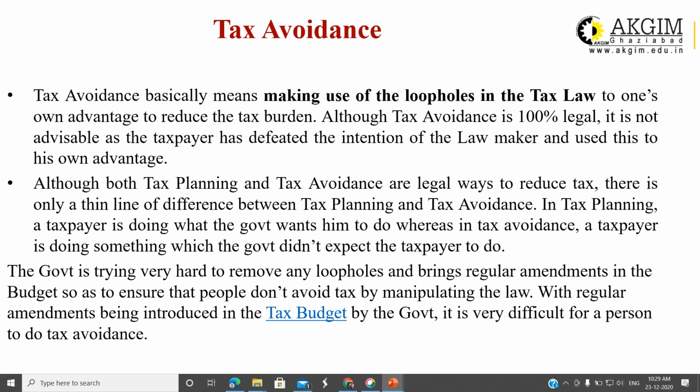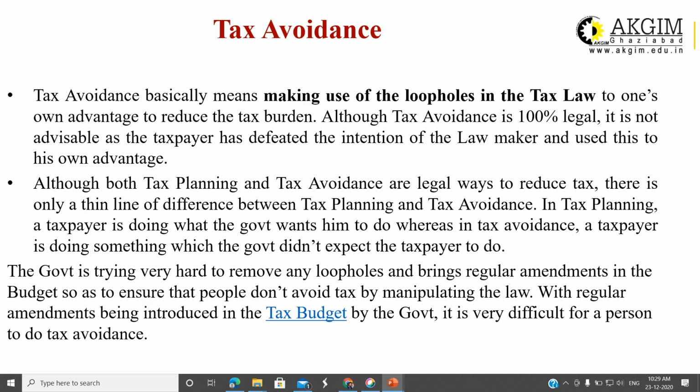The next point is tax avoidance. Tax avoidance is not illegal. It is also a legal way, but it is not ethical. It is legal, but it is not ethical. Tax avoidance basically means making use of loopholes in the tax law. That means there is always a loophole in the tax law.